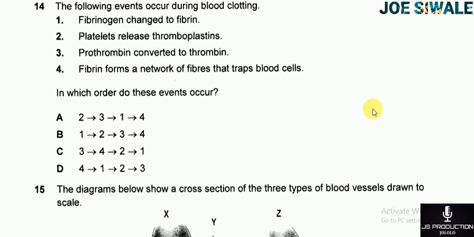So the first process involves the platelets releasing thromboplastins. Then it will go to process 3, which involves the prothrombin converted to thrombin. Then it will go to process 1, which involves the fibrinogen changed to fibrin, and lastly it will go to process 4, which involves the fibrin forming a network of fibers that traps blood cells.